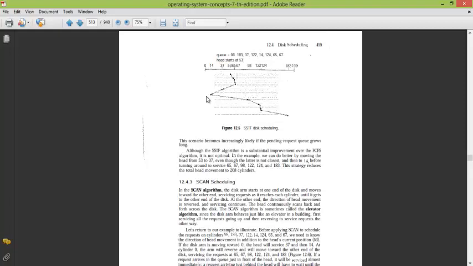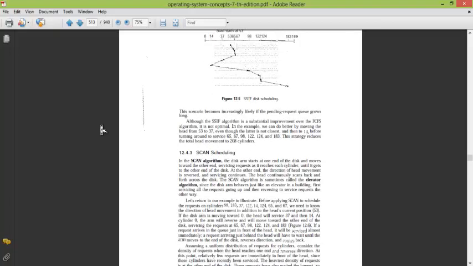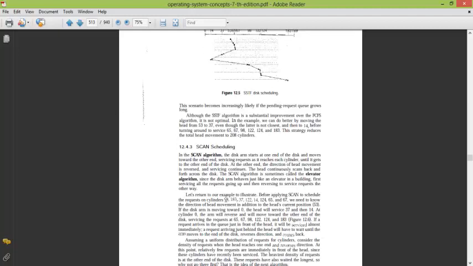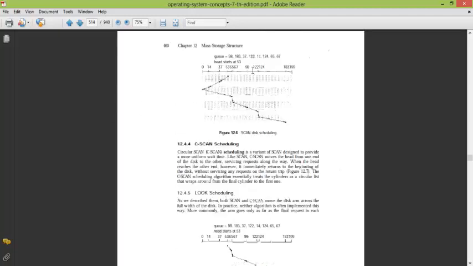The next is the scan algorithm. In this algorithm the head starts out from one corner of the window, you can say. For example, it will start on the left and will continue to move to the right and cover all the addresses coming in there. Right, for example, the given sequence is 98, 183, 37, 122, 14. Right, so firstly it will move towards its left and will cover all the addresses in the left. Then it moves to the right of the cylinder, we can say, and covers all the addresses there.